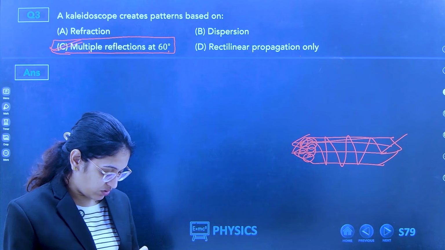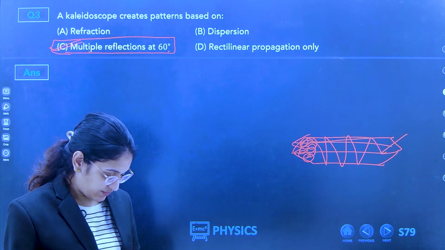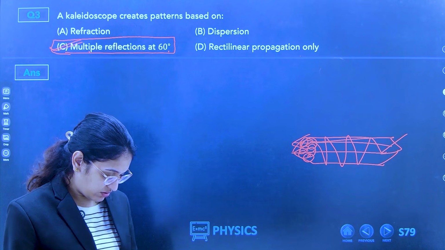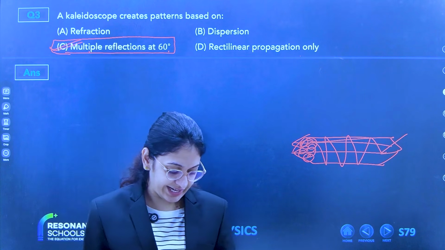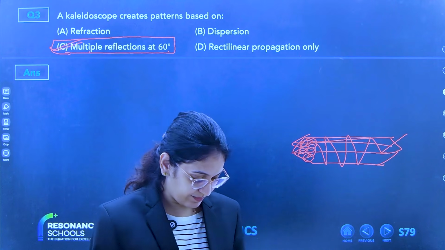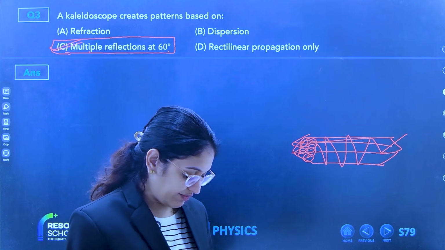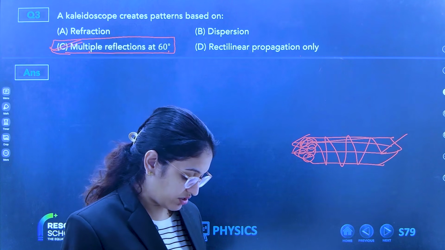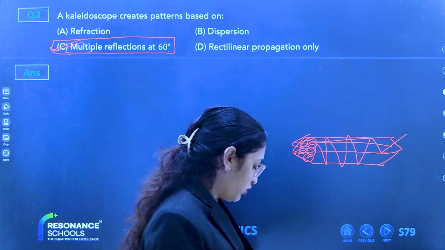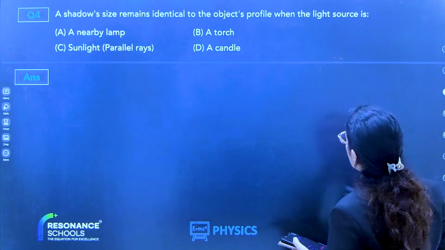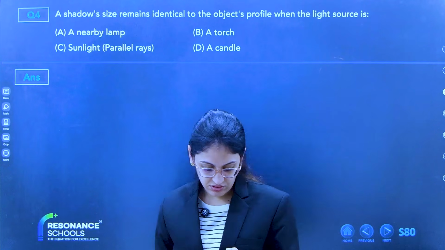Riddhi, I am bored. Why? Rectilinear propagation is light travelling in a straight line. Can we go to the next question? Next question.